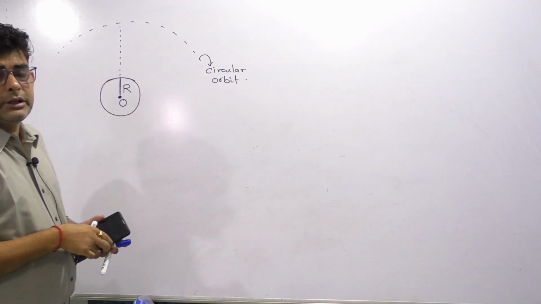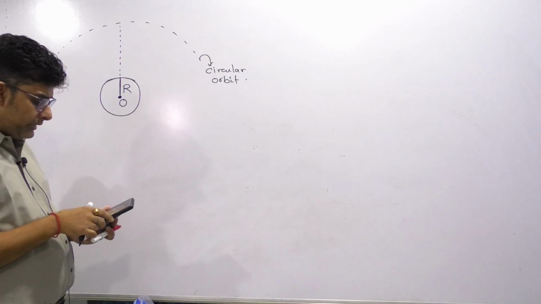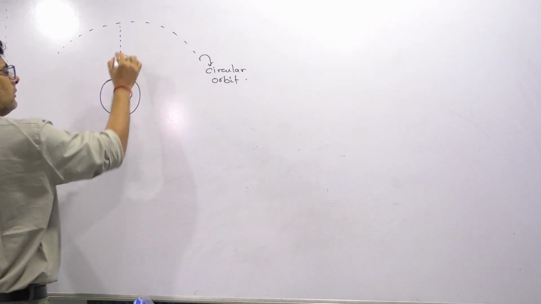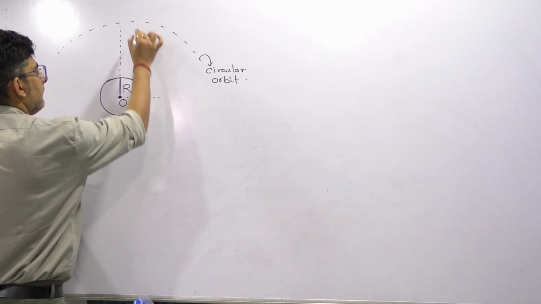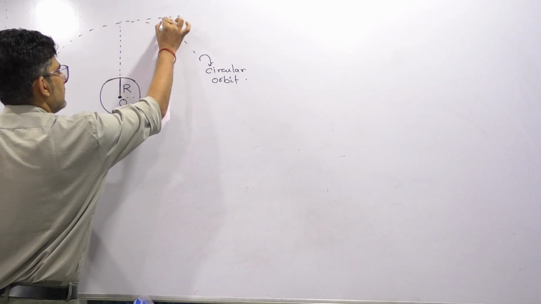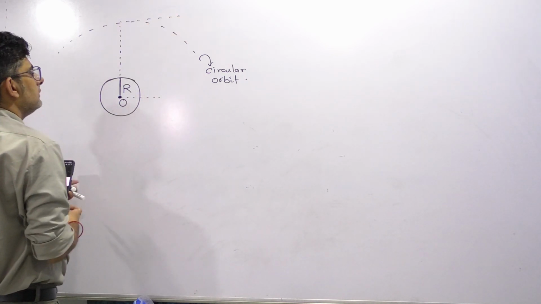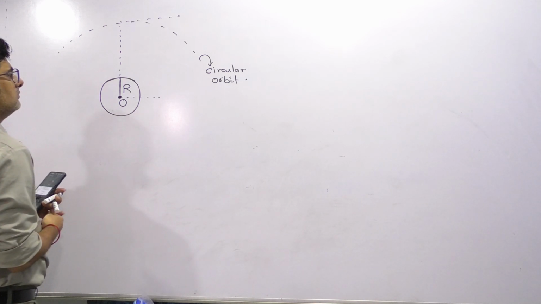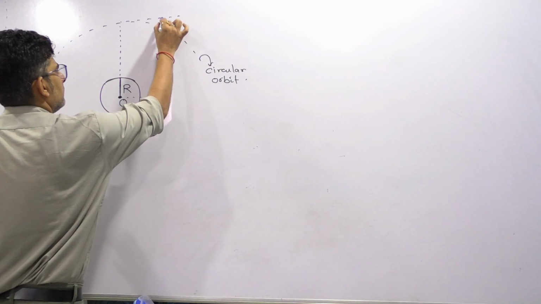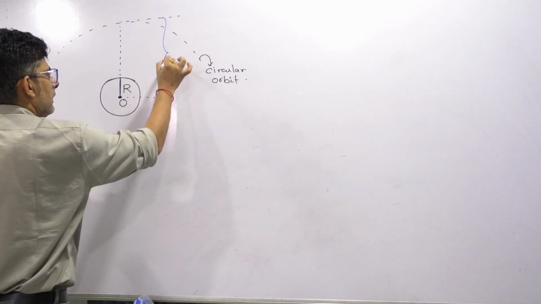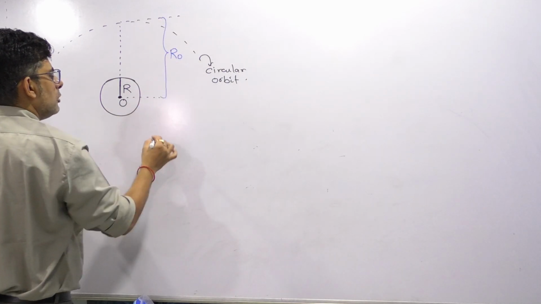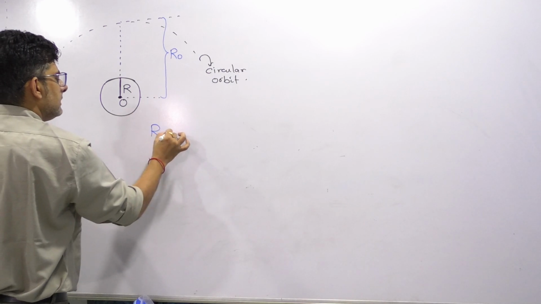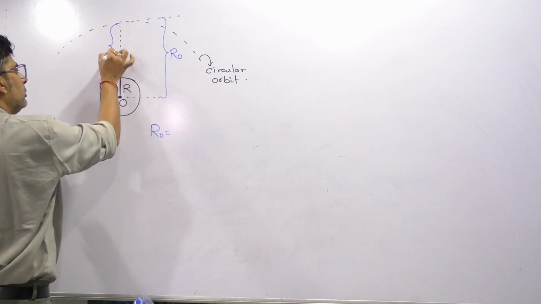Don't be confused with the altitude and the radius of the orbit. Now radius of the orbit is always taken from the center. So if you consider this length, this is the orbital radius, r. So orbital radius, and this is the altitude.